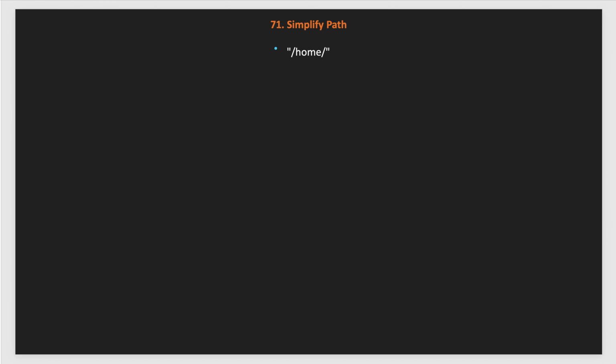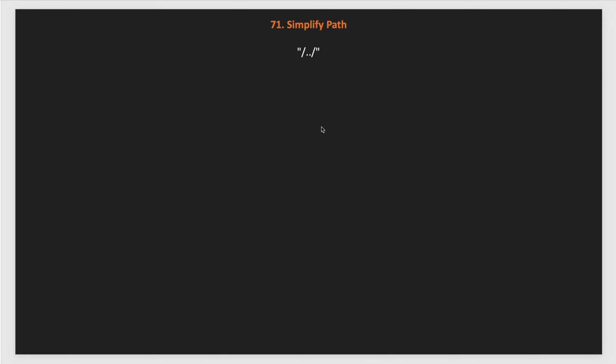So let's take an example. This is a very simple example. The root directory starts with this slash. Then we have another child directory which is called home, and after that there is another slash. So we just need to remove this, and the canonical path of this example is slash home, which is our canonical path.